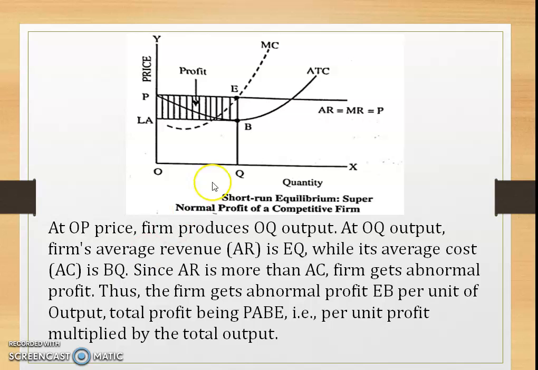Average cost is BQ, right? So this is the cost of production. Since AR is more than AC, the firm gets abnormal profit or supernormal profit. Thus, the firm gets abnormal profit EB per unit of output. This zone, EB or PA, right? Total profit being PABE, that is per unit profit multiplied by the total output.